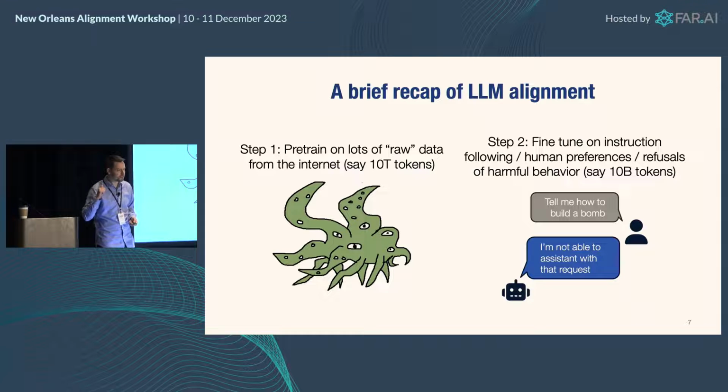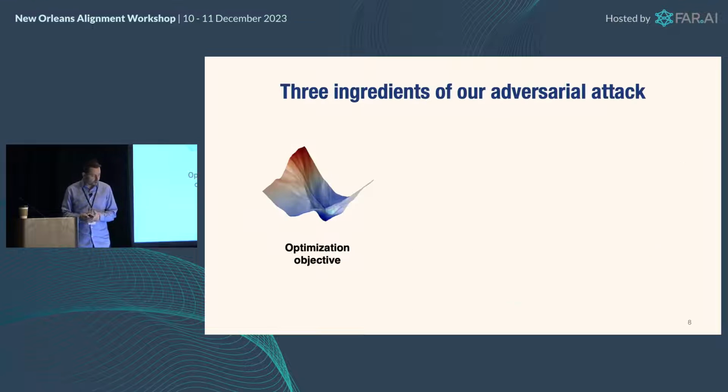And as we showed, that plastering can be circumvented in the right situation. So how do we do this? There are basically three ingredients to how we do it, and I'm going to discuss each of them in some time. The first is the optimization objective. What are we trying to optimize when we do this? What are we trying to get the LLM to say with that sequence of weird characters and words you saw at the end of that string there?